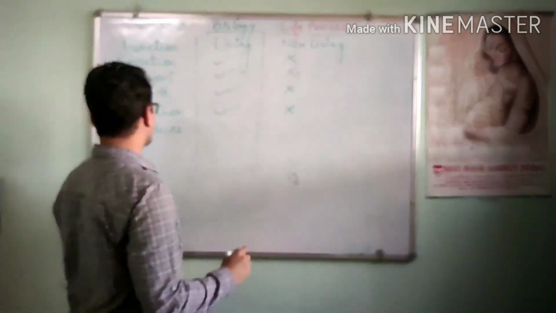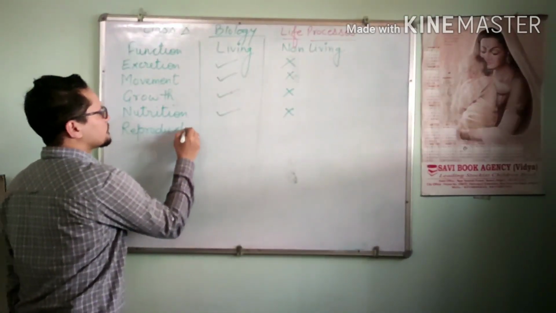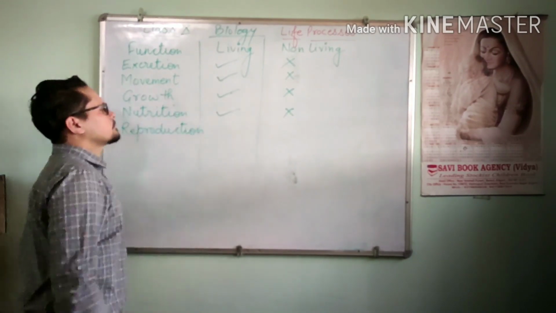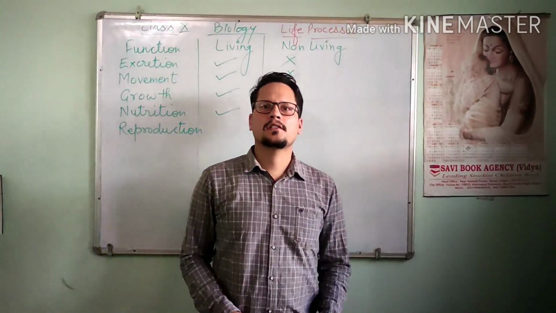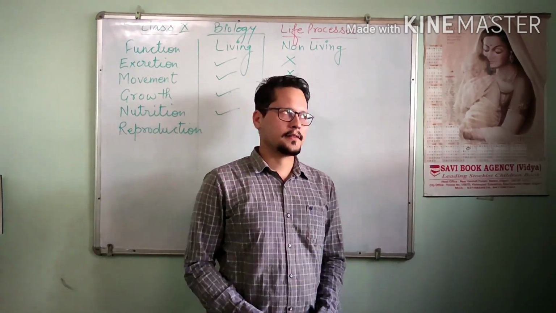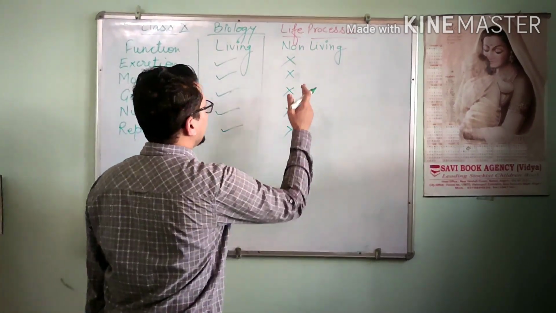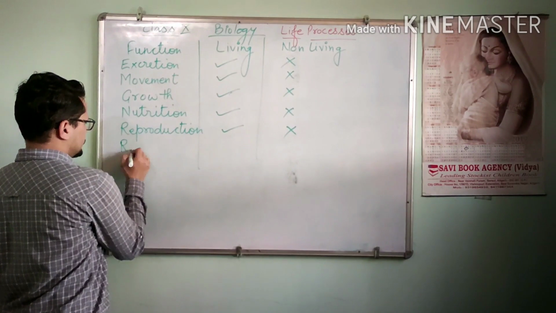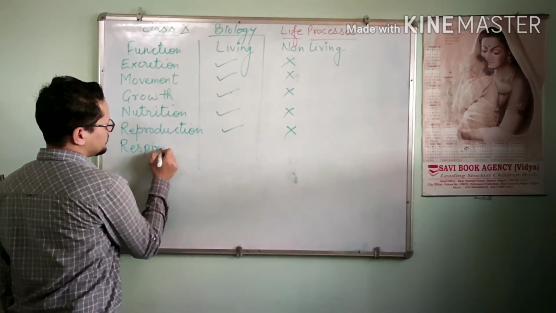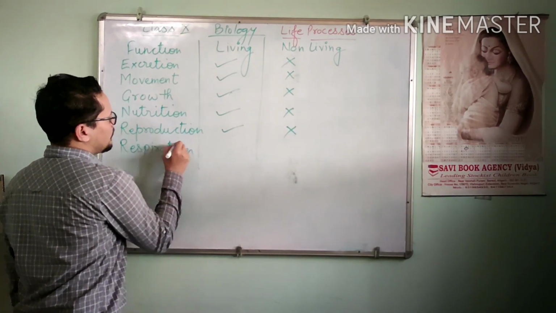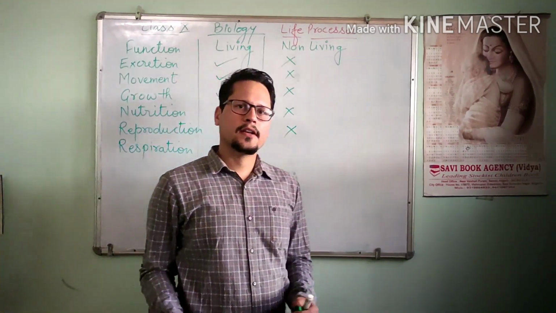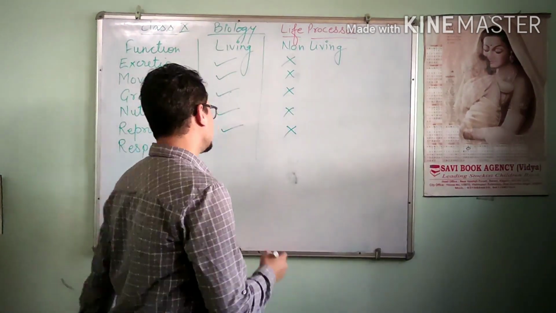Living things reproduce. They produce their young ones of their own kind, right? This function is not carried out by non-living things. Respiration: oxidation of food so that we can get energy.